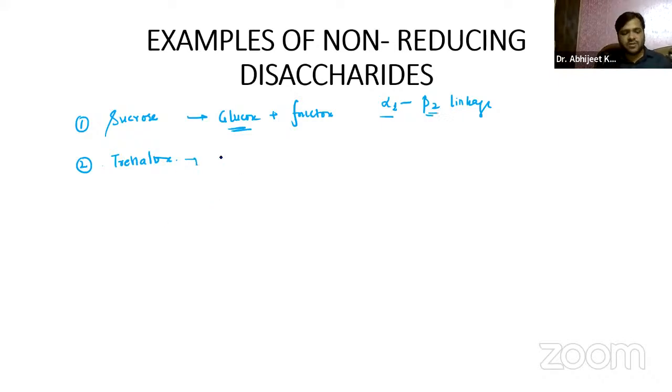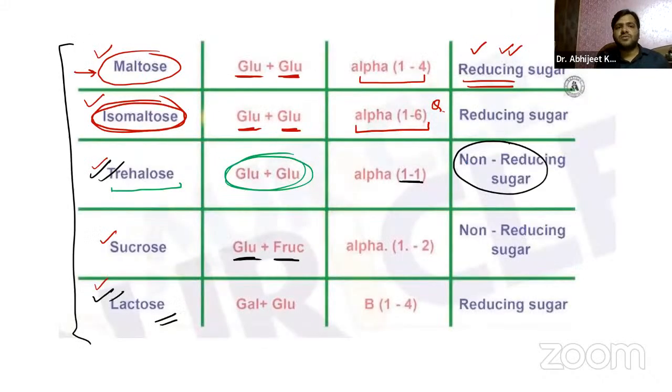And trehalose is nothing but glucose plus glucose. Now, when I say glucose plus glucose, it is the same structure. It is alpha 1 to 1 linkage. We have already discussed this. So these are the examples of reducing and non-reducing disaccharides that you guys should know, right?